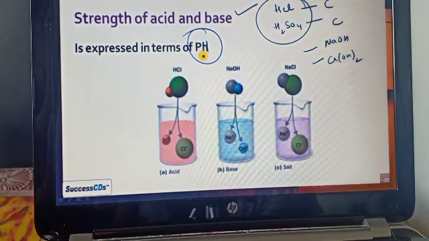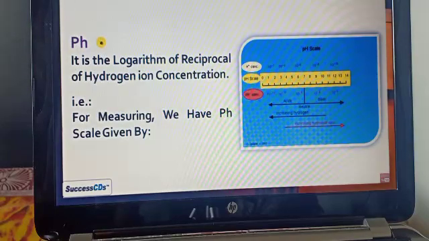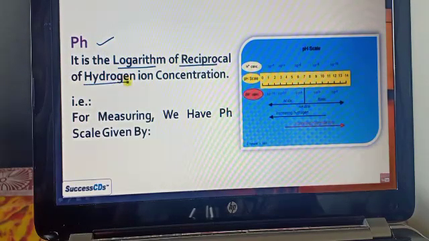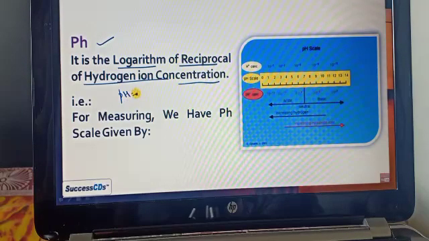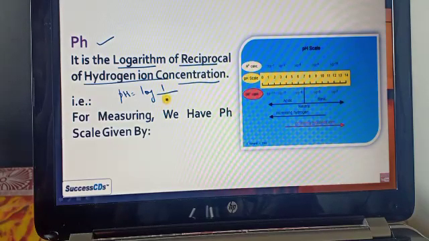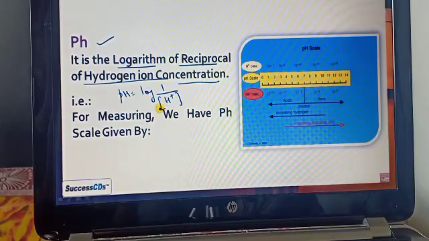Now let's see what pH is. Here the capital H is hydrogen. pH is the logarithm of the reciprocal of the hydrogen ion concentration. pH is the logarithm of 1 upon H plus ion.